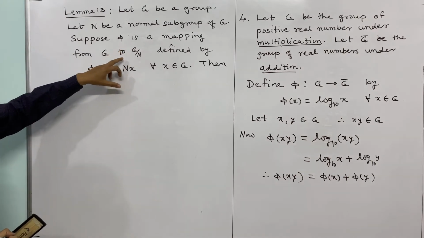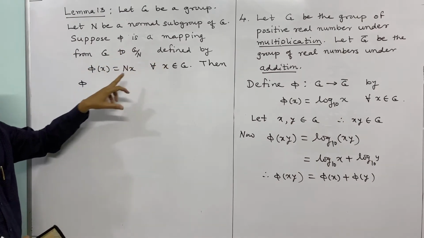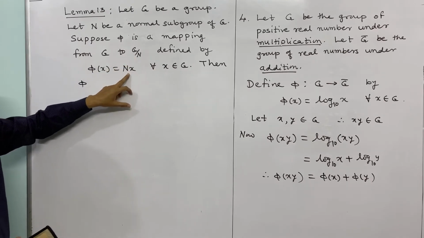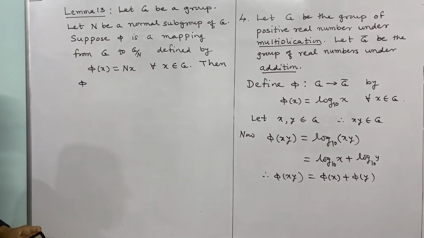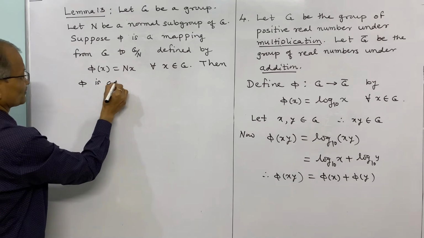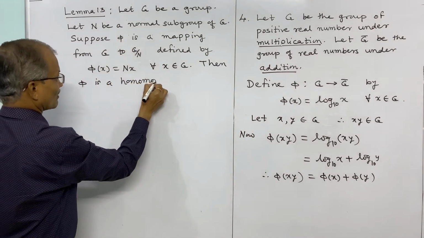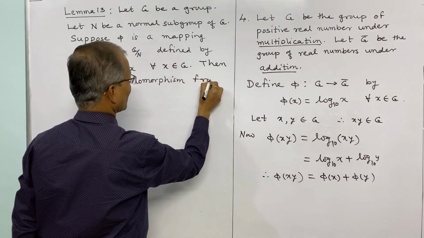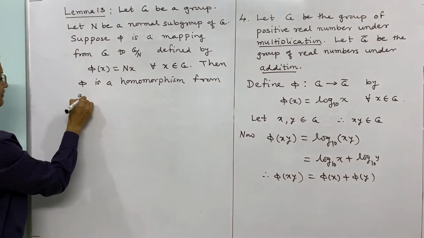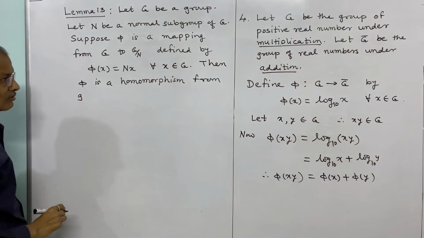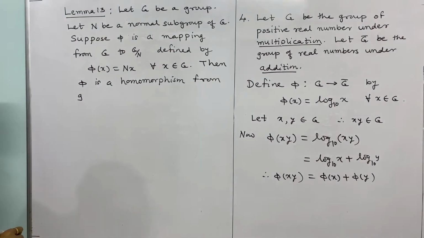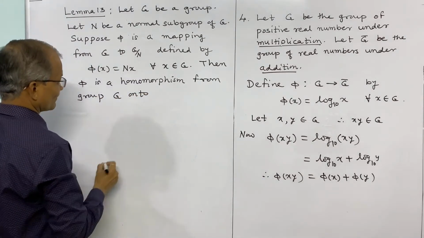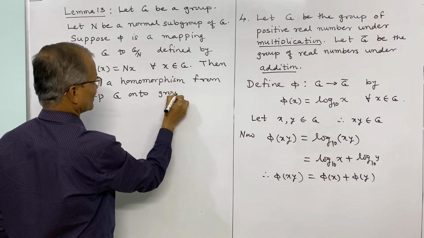Phi is a mapping from G to G by N, another group, the quotient group, defined by phi of x is equal to Nx, because every element of the quotient group is of this form, a right coset, for all x belongs to G. Then phi is a homomorphism, or rather an onto homomorphism, from group G onto group G by N.